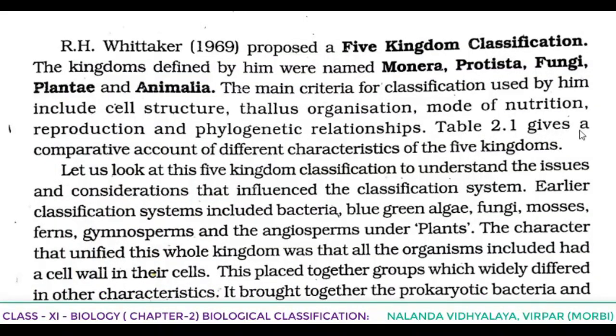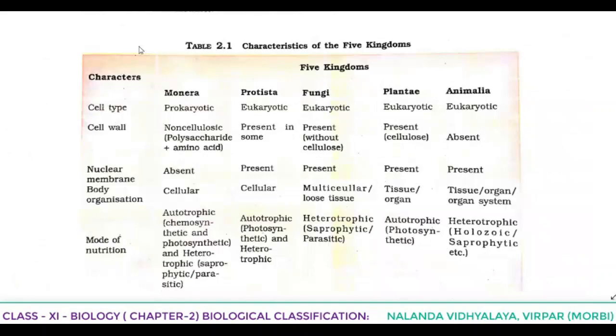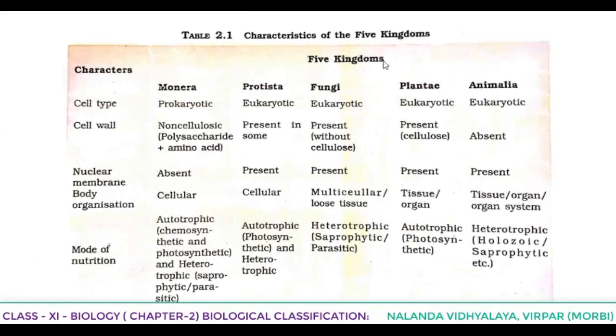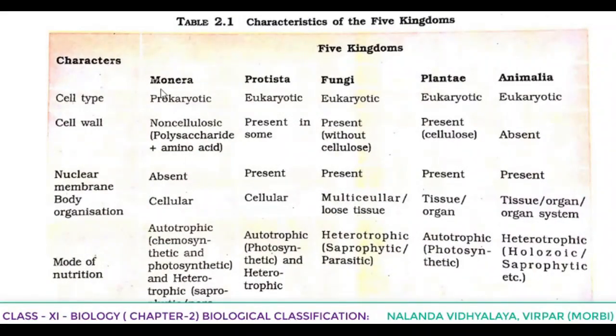Table 2.1 gives a comparative account of different characteristics of the five kingdoms according to the criteria used by him. How the comparison is there regarding the characteristics of all these five kingdoms, that we can see in the table. Let us see the table now. Here characters are given, then five kingdoms names are given. So one by one character we can see.